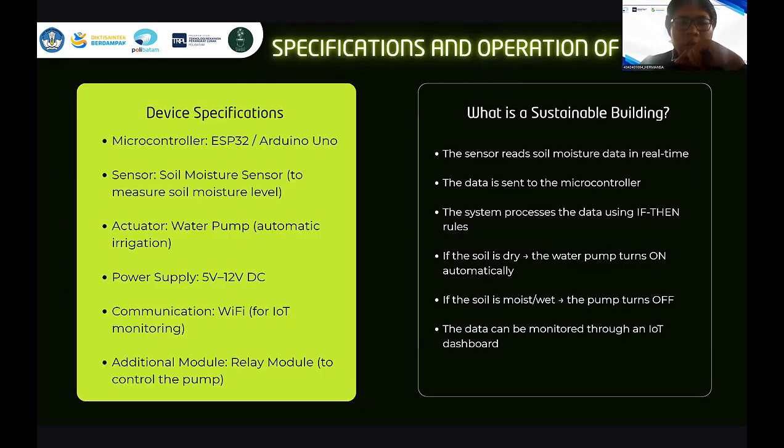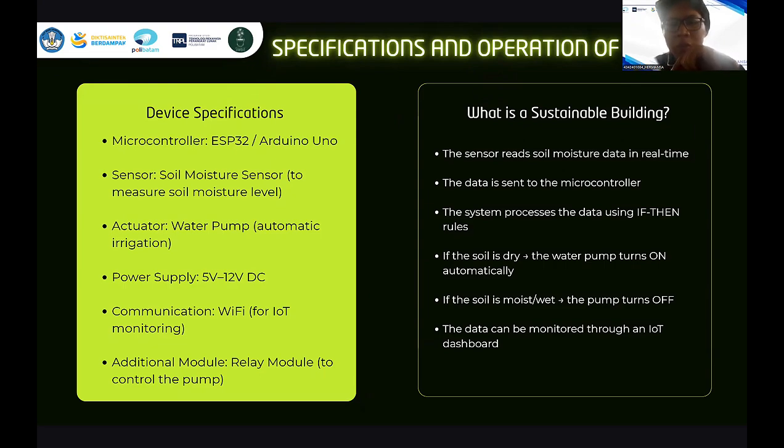Next, specification and operation of the device. The device specification: microcontroller ESP32, sensor soil moisture sensor, actuator water pump, power supply, communication Wi-Fi, additional module relay module.